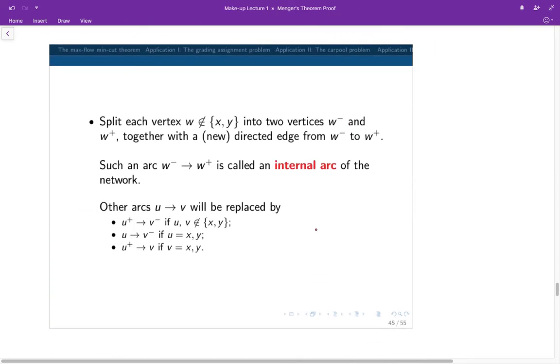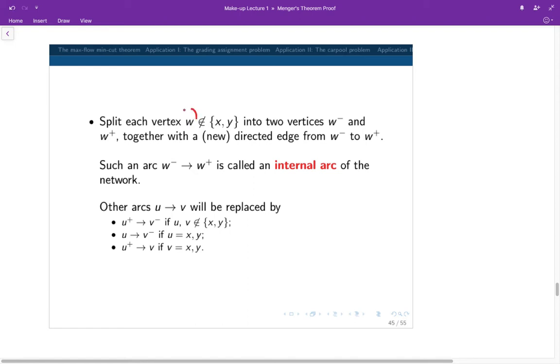So, in step 2, every vertex which is not the source or the sink will be split into two vertices called the plus vertex and the minus vertex.